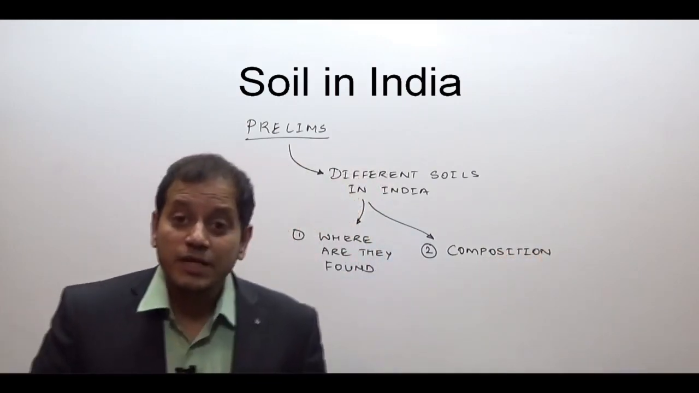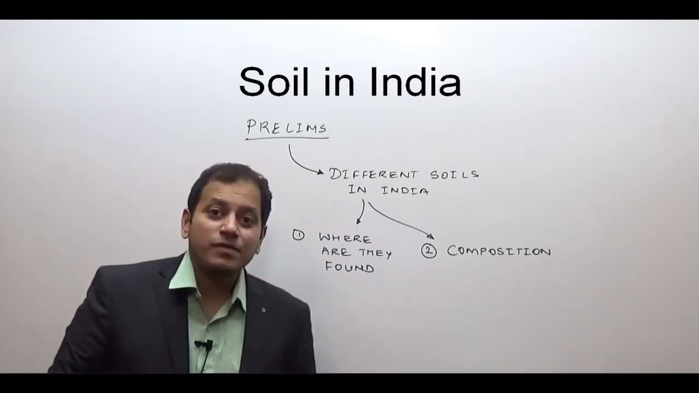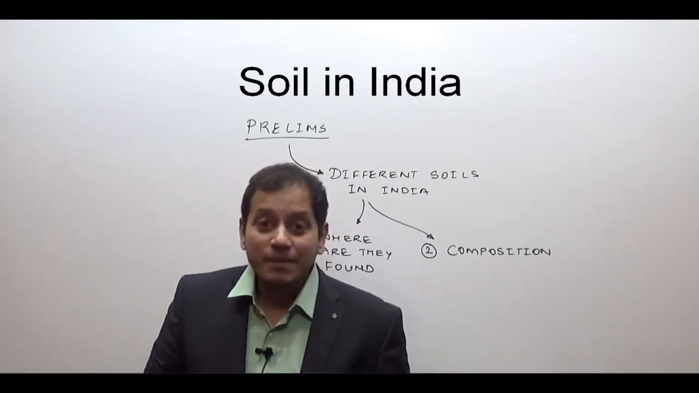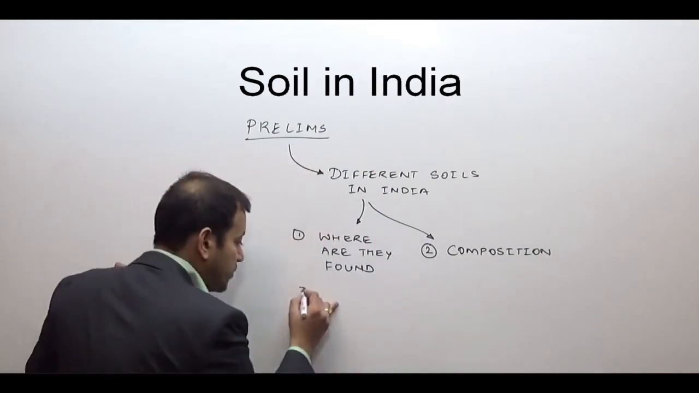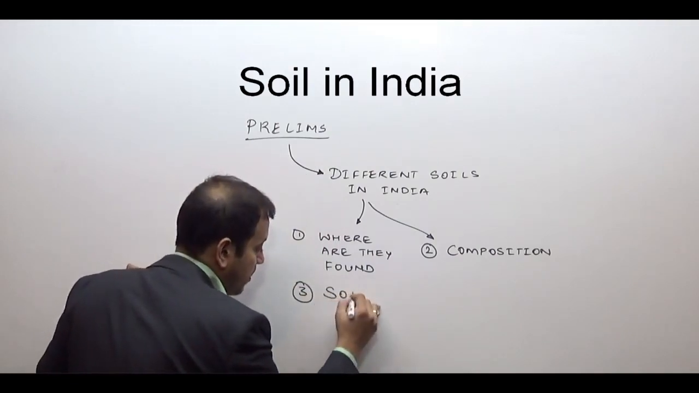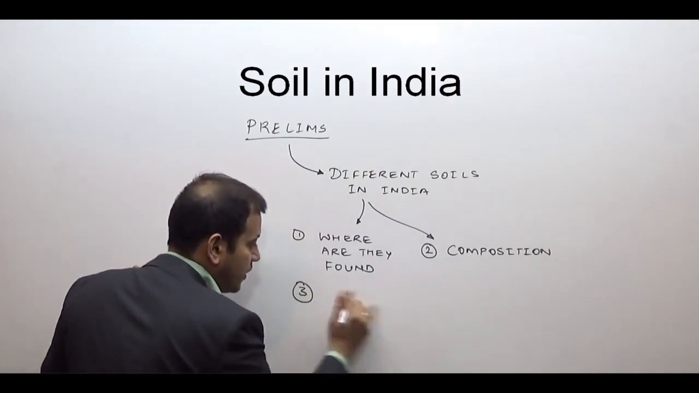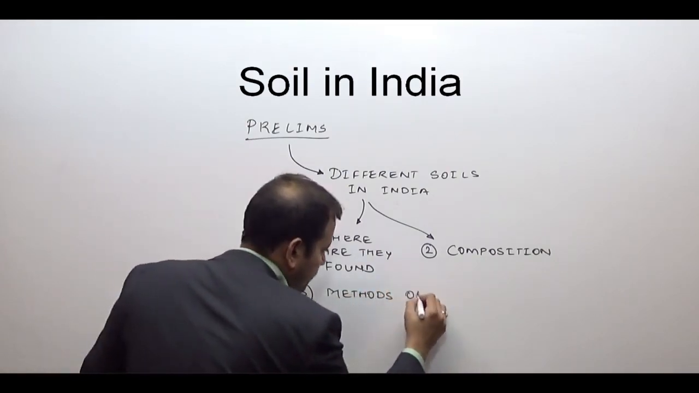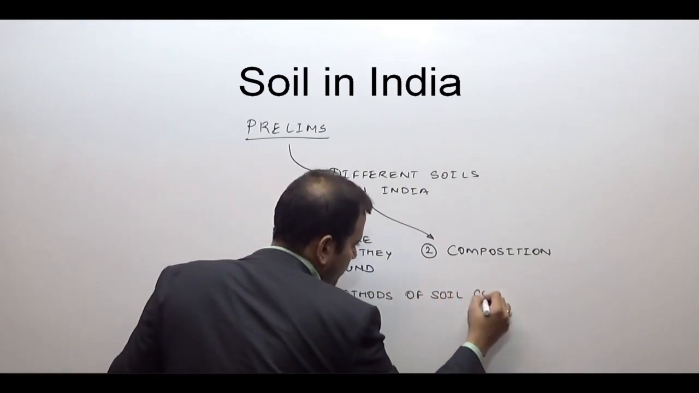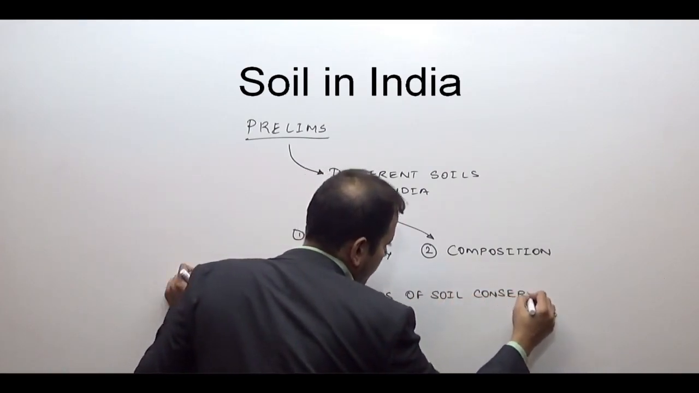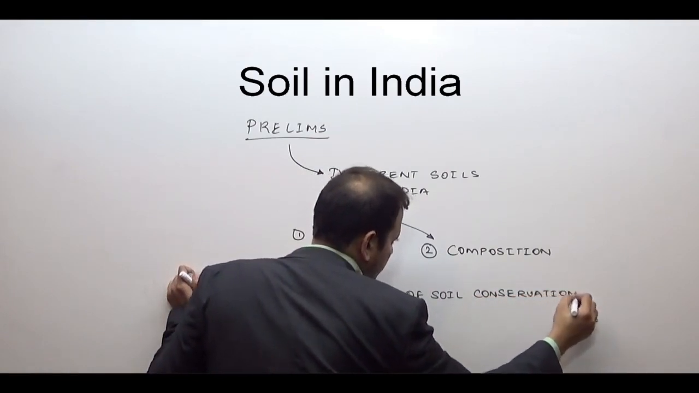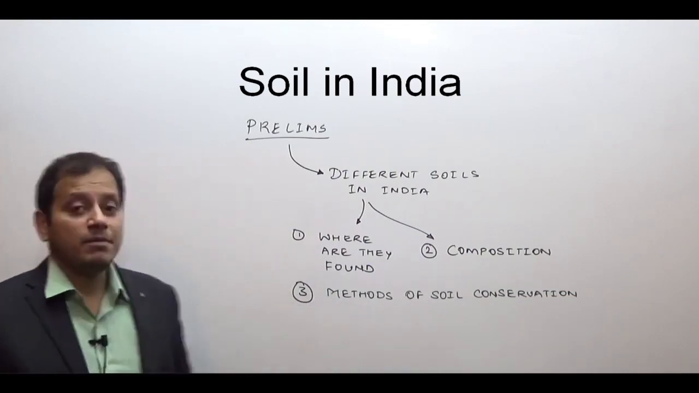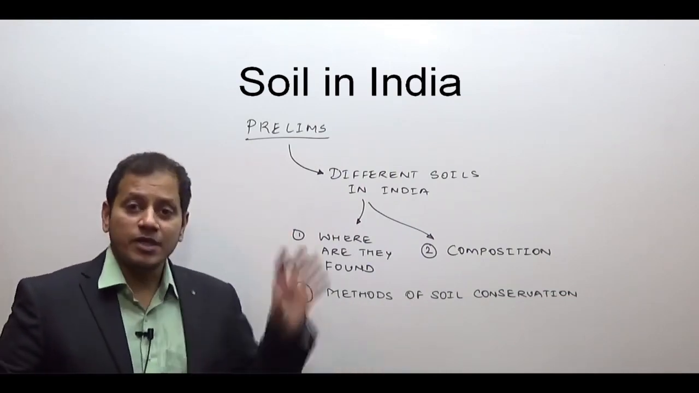The third question which they ask you, generally not a part nowadays of geography, but I am not leaving it for any other teacher, it is more a part of environment and ecology, is soil erosion and degradation. What are the methods of soil conservation? Different types of methods of soil conservation. This is what they can ask you in the preliminary examination. So focus on this part.